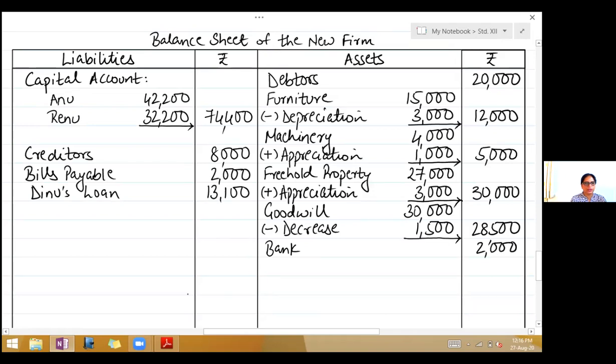So now we can close the balance sheet. So take the total of the liability side and the asset side. Total of the liabilities is 97,500 and the assets is also 97,500.